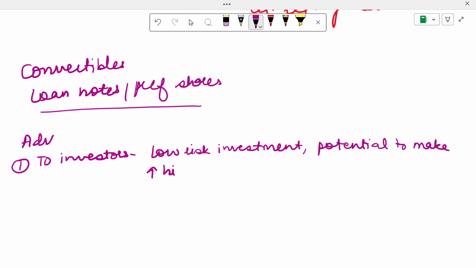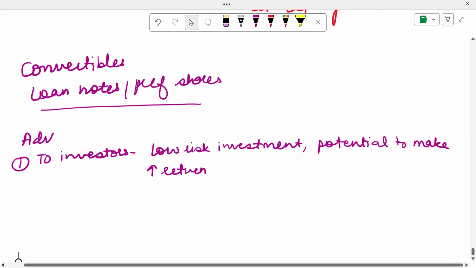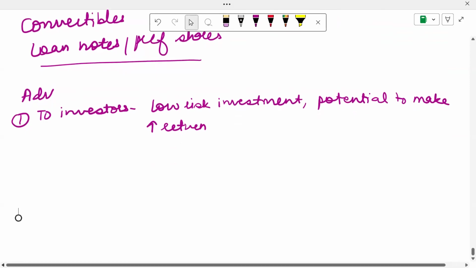Because even though I'm only investing in debt, for which I will be getting interest on loan notes, or preference dividend if I have preference shares, I will still have the option of getting that converted to equity. So in an indirect manner, I'm investing in equity, and the risk is low, and my potential to make a return is high.